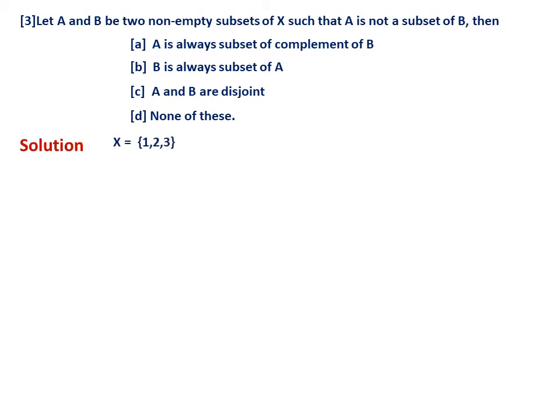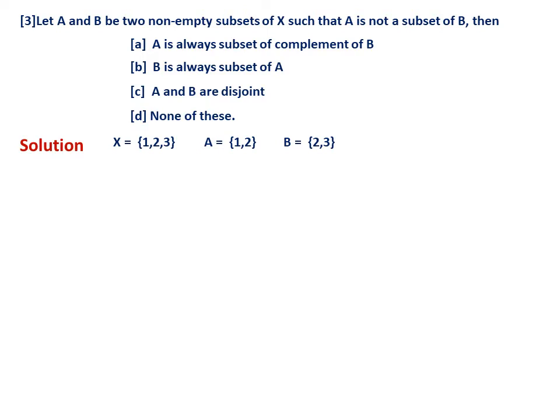So let us take X equal to 1, 2, 3, A equal to 1, 2, B equal to 2, 3, because the condition says both should be subsets of X. Second, A is not a subset of B, because I have included 1 and 2 in A and 2, 3 in B, so A is definitely not a subset of B. All the conditions given in the statement are satisfied. Now you check which is correct. A is always a subset of B complement. What is B complement? B complement contains only 1.